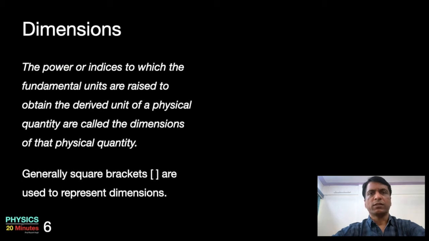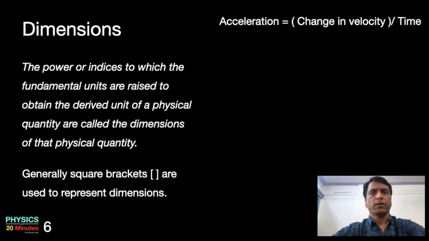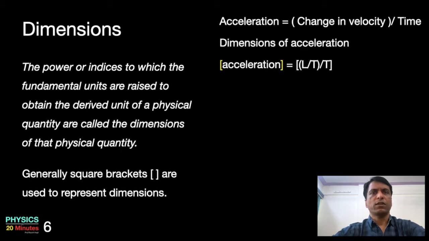Let's take one more example. Acceleration. It can be written as change in velocity upon time. Therefore the dimensions of acceleration will be L by T upon T, which is L power 1 upon T power 2, which can also be written as L power 1 into T power minus 2. M power 0 indicates that there is no mass in acceleration.